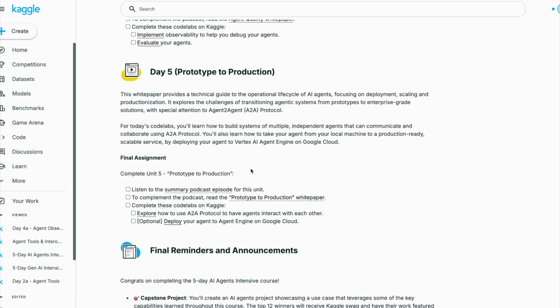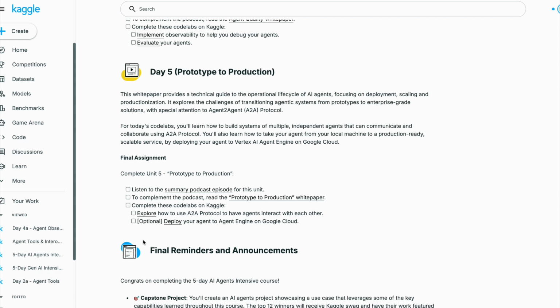And please go through this prototype to production white paper, which is a complement to this podcast. This white paper provides a technical guide to the operational lifecycle of AI agents, focusing on deployment, scaling, and productionization. In this assignment, we will explore the challenges of transitioning agentic systems from prototypes to enterprise-grade solutions, with special attention to the agent-to-agent, or A2A, protocol.